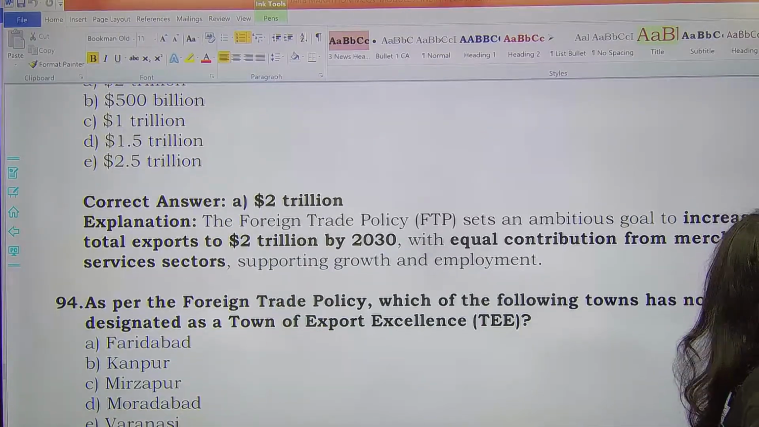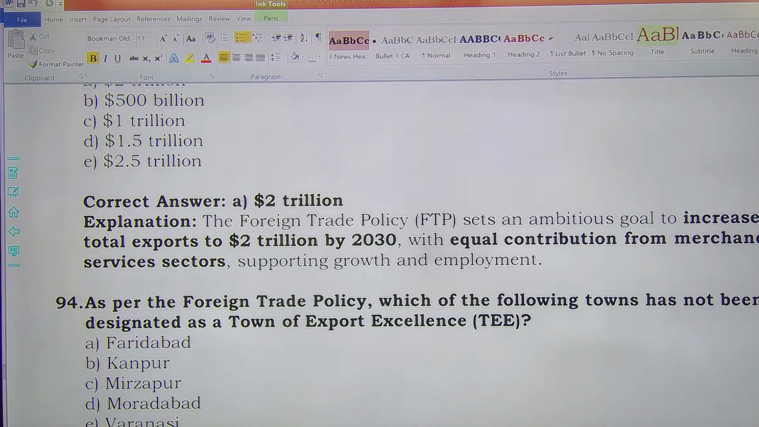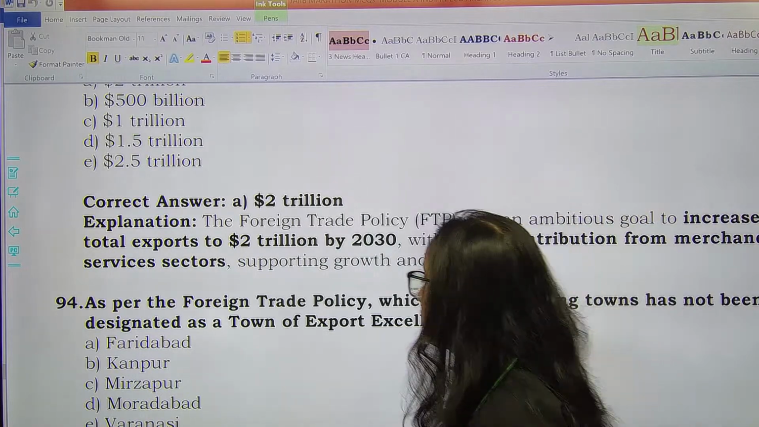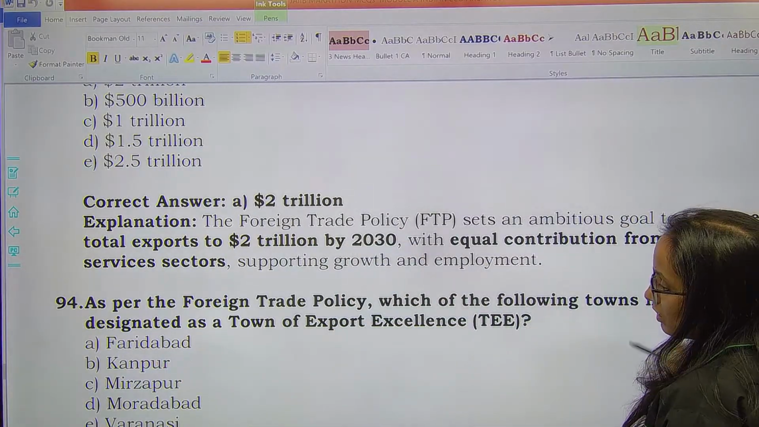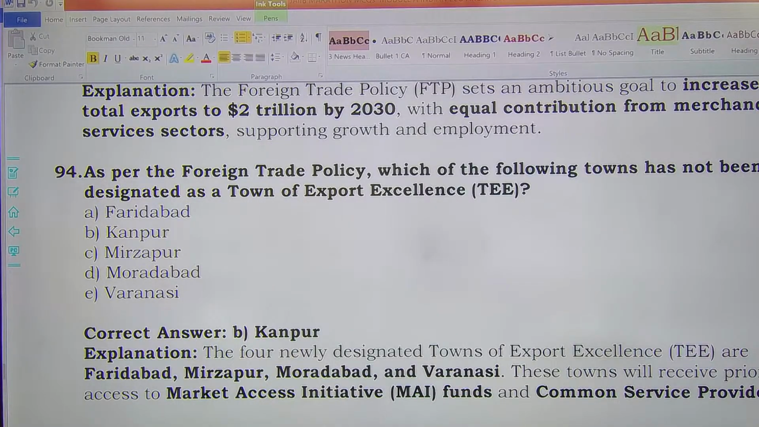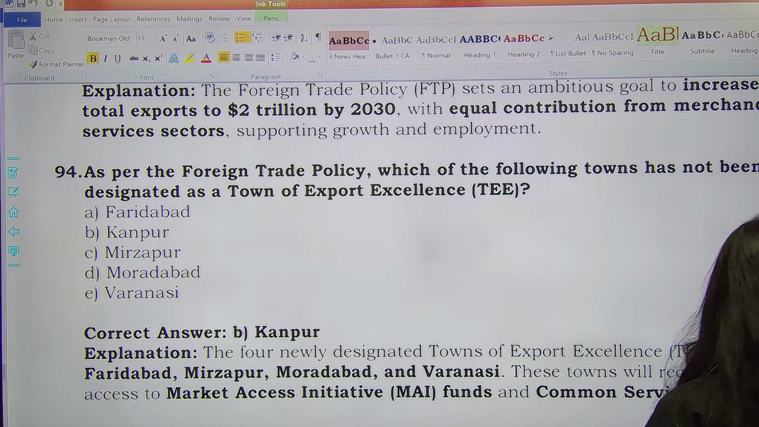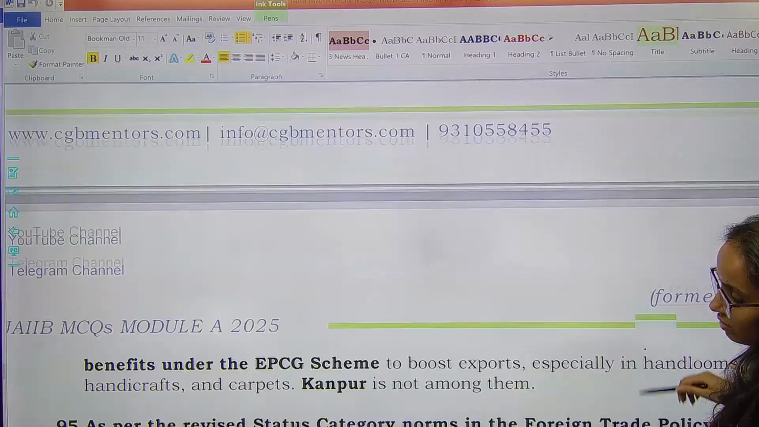Next one, as per foreign trade policy, which of the following towns has not been newly designated as a town of export excellence? So Kanpur is not there. Option B will be the answer here. Kanpur is not among them. You have Faridabad, Mirzapur, Moradabad and Varanasi. Okay, remember these names.